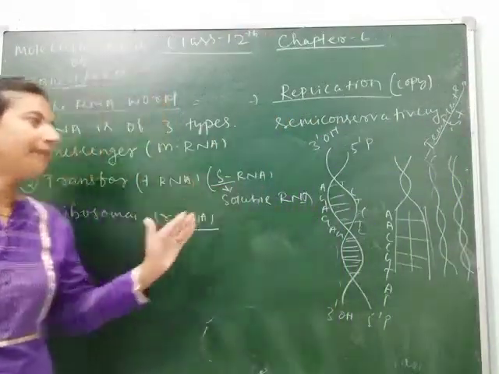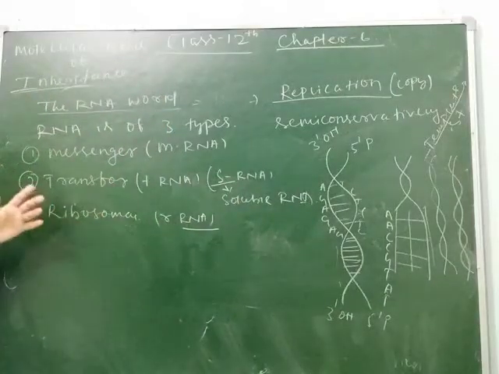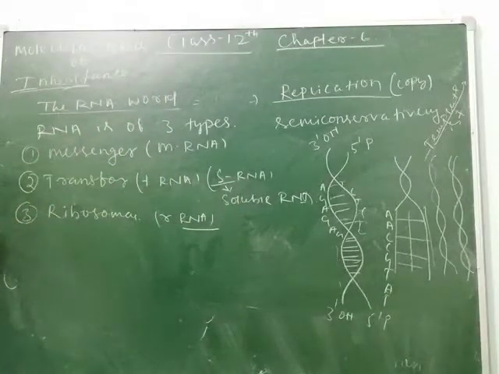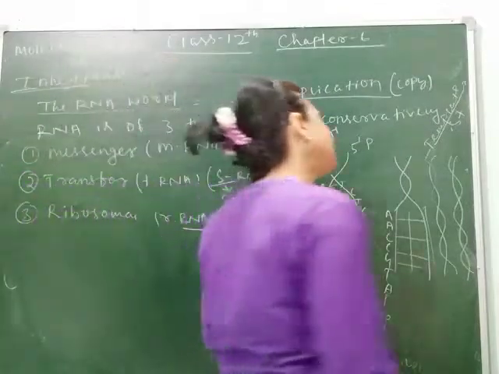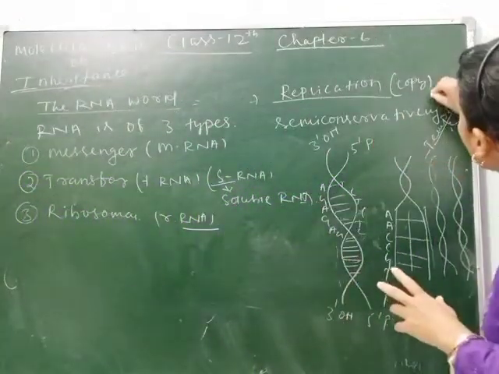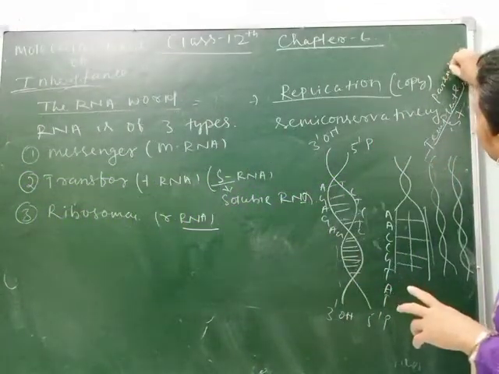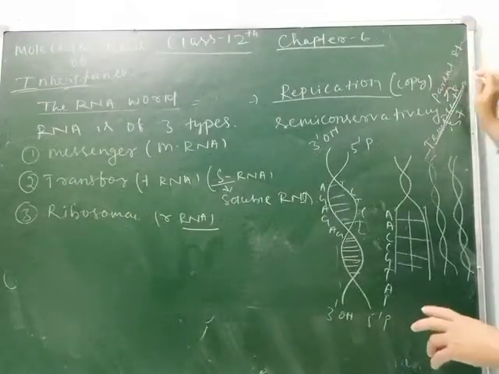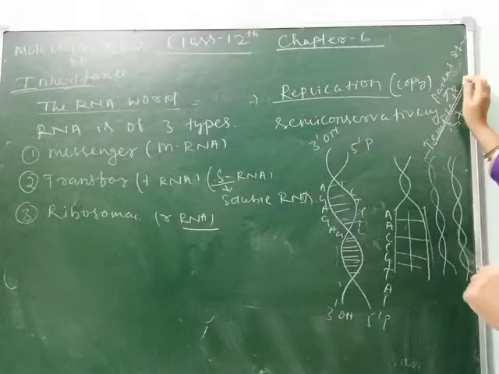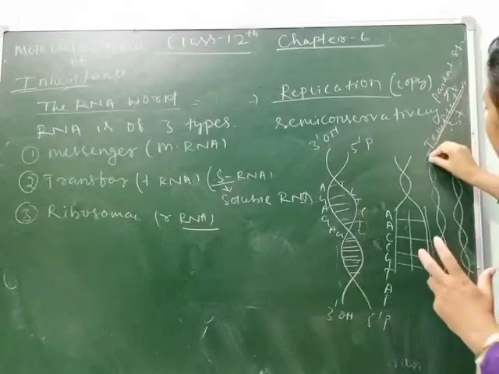One is template strand and another is coding strand, which can be seen in DNA replication. Clear, students? So we can say one to be considered as template strand, or we can say this as parent strand. Parent strand means template strand and another is your coding strand, means this is newly synthesized strand.